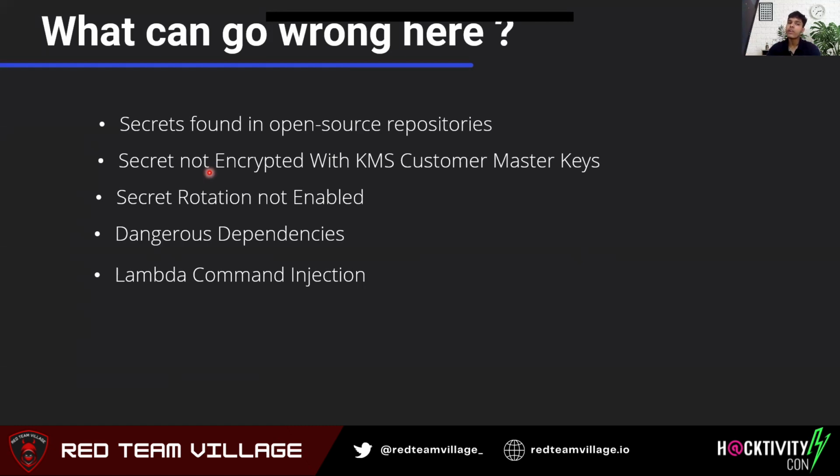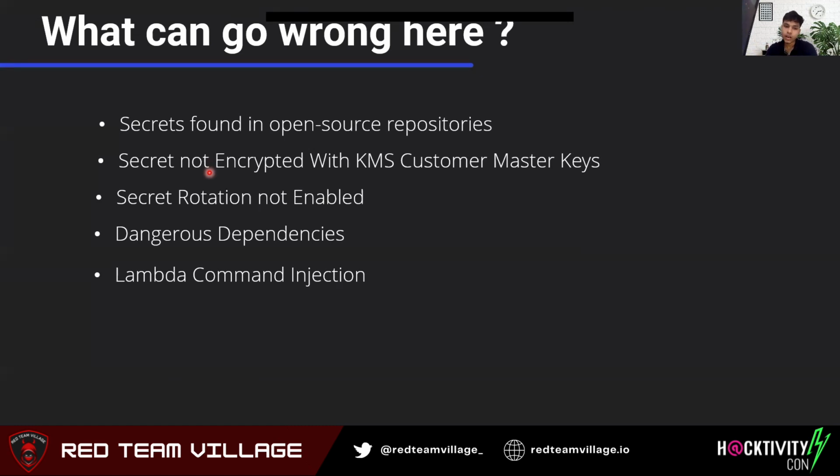And then if you are not rotating your secrets, and your secret is leaked, it may be used by a malicious user or attacker to gain access to your backend services or the application. Again, if you are heavily dependent on dependencies, like in this case, our Mythical Mysfits is not that dependent. But if your application requires too many third-party libraries, then it would be a best practice to take care of such dangerous dependencies.